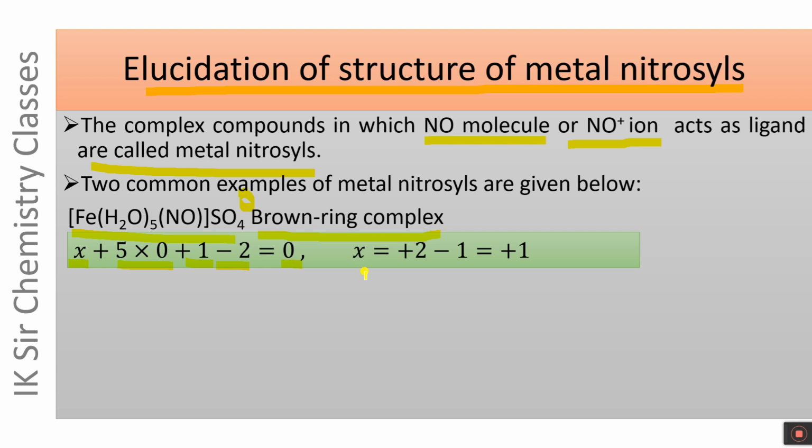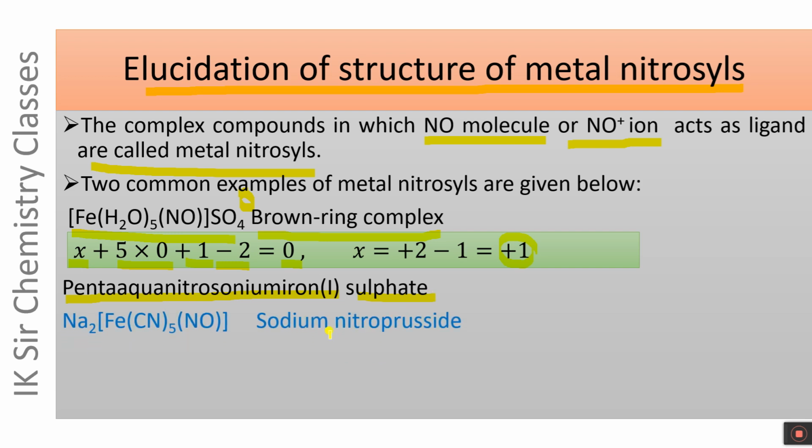On solving, we get X equals plus 1. It means the oxidation number of iron in Brown ring complex is plus 1. Accordingly, its IUPAC name can be written as follows: pentaaquanitrosonium iron(I) sulfate.